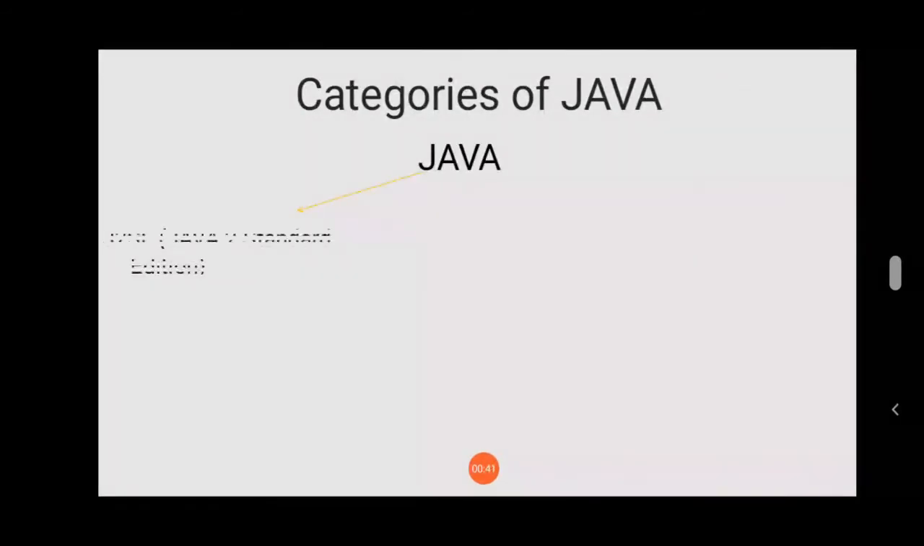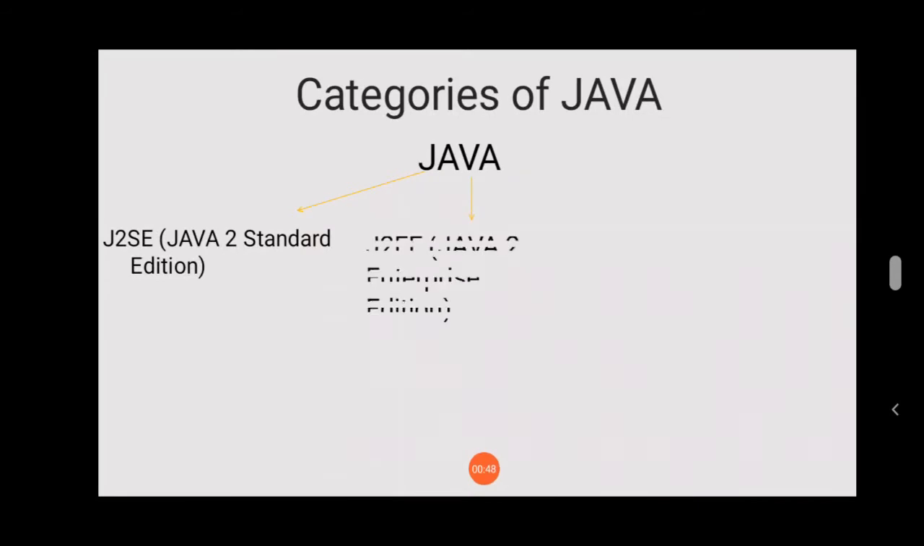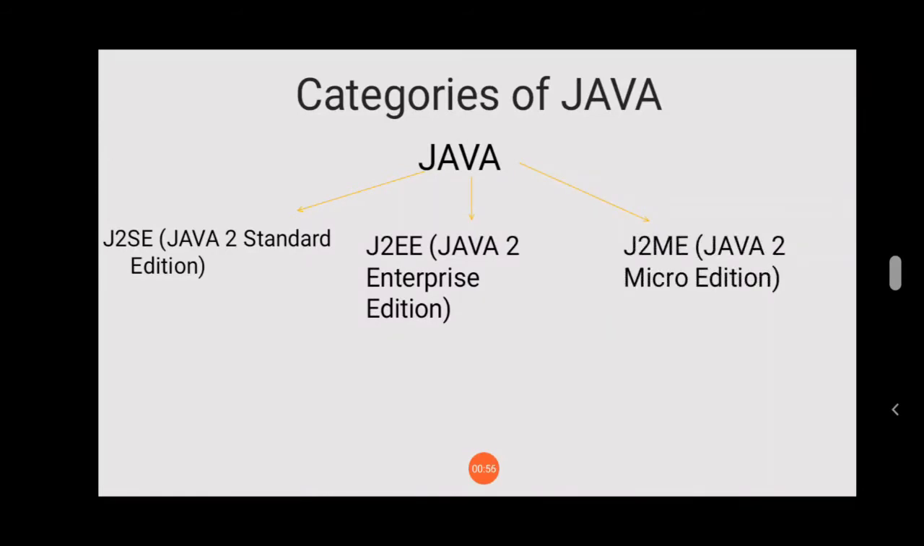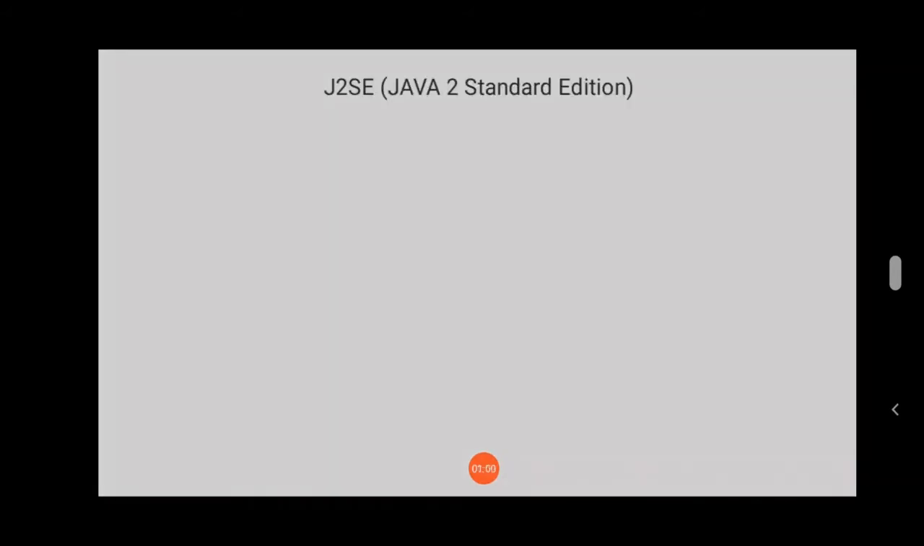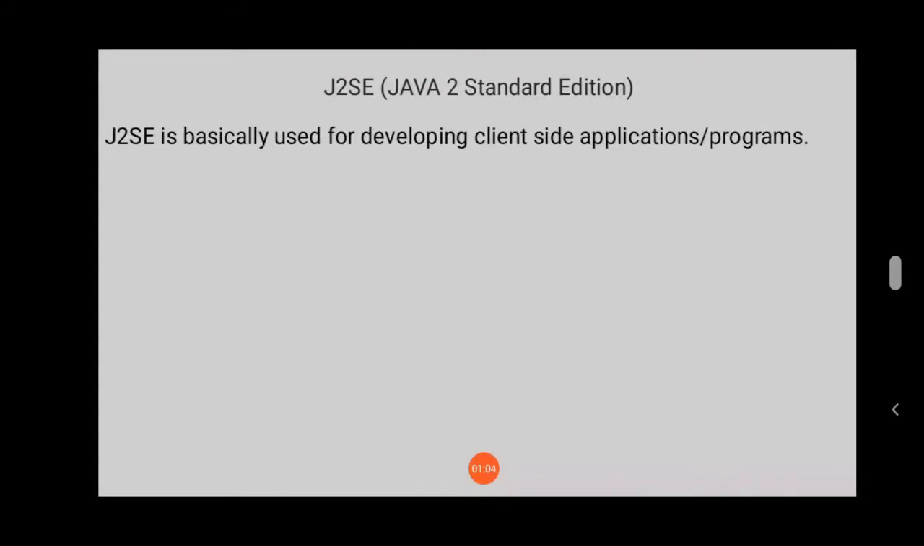First one is called J2SE, which is nothing but Java 2 Standard Edition. Second one, J2EE, Java 2 Enterprise Edition. And third one, J2ME, which is Java 2 Micro Edition. Now let's see one by one. J2SE, Java 2 Standard Edition, is basically used for developing client-side applications or programs.